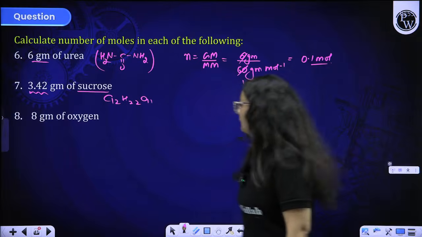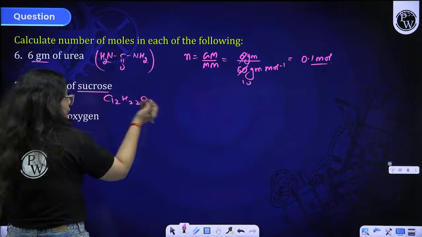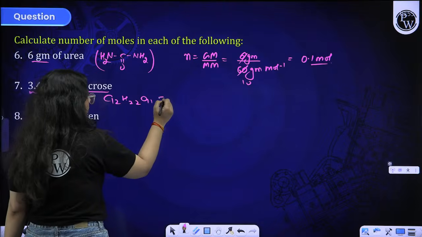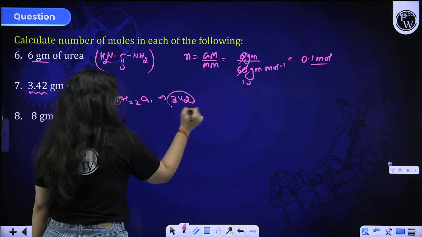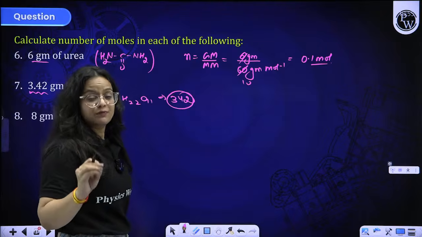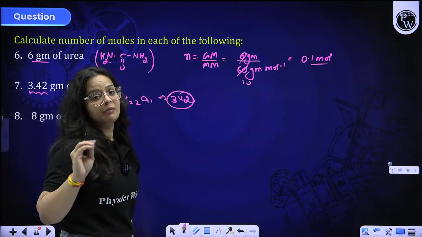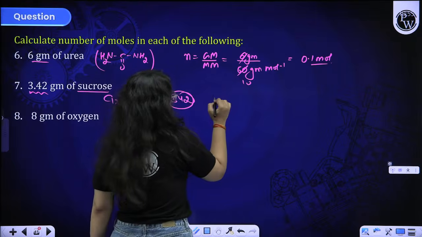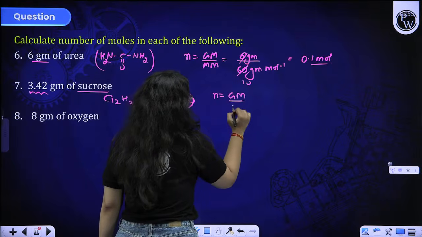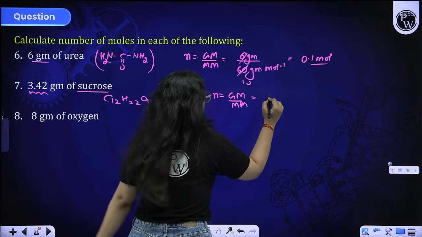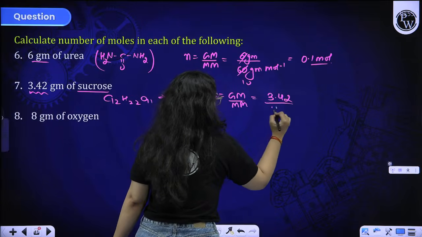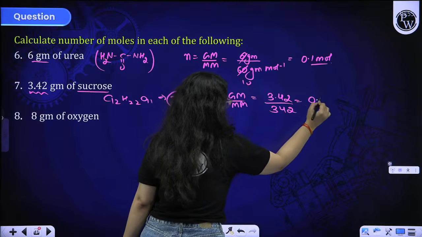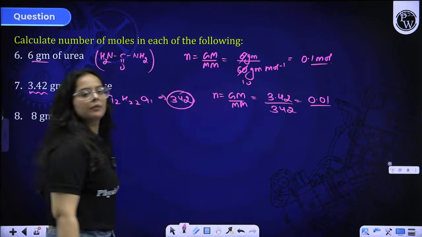Okay beta, so this is the formula, and if you solve the molar mass of it, it will come out to be 342. Right, as I told you, these formulas and molar masses will be on your tips after subsequent practice sessions. Okay beta, so number of moles will be given mass by molar mass. Given mass is 3.42 and molar mass is 342. 1 by 100, 0.01. That will be the mole count.